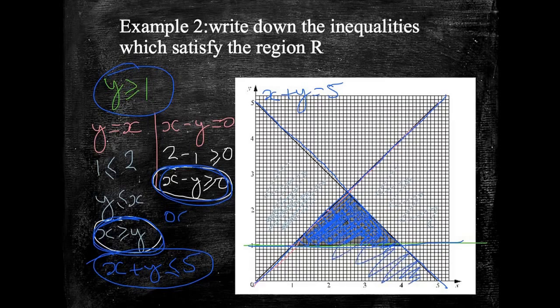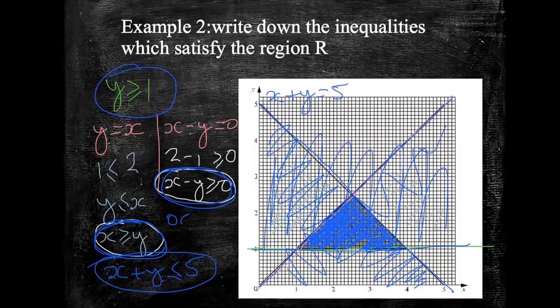Okay, so if we were to shade all those areas in, we can see the area that's mostly shaded by all three is the triangle that we were looking at before. This area here is covered by all three.